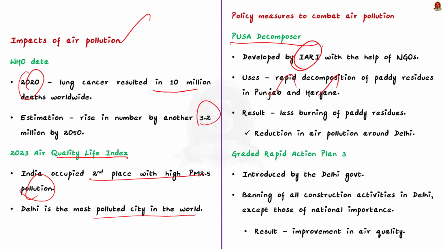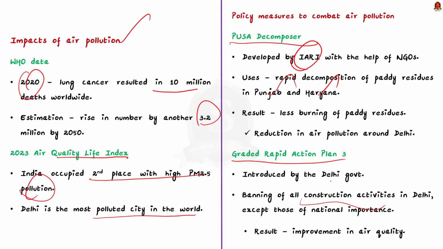Apart from this, the government of Delhi also introduced Graded Response Action Plan 3. This plan bans all construction activities in and around Delhi except those of national importance. See, construction work is also one of the major contributors of air pollution. So banning the unnecessary construction work in Delhi has resulted in improved air quality.